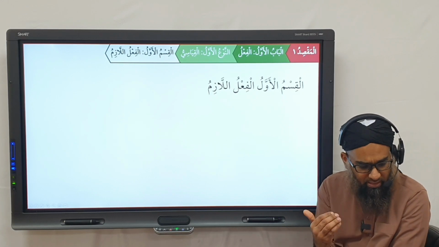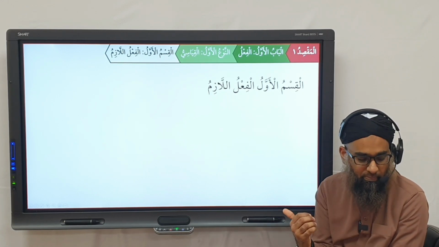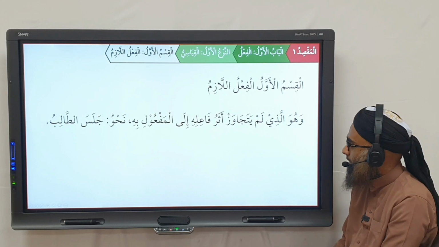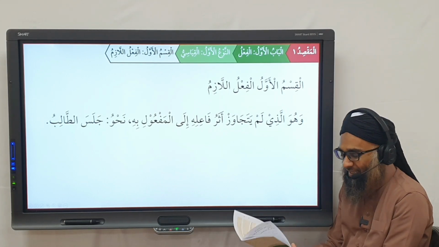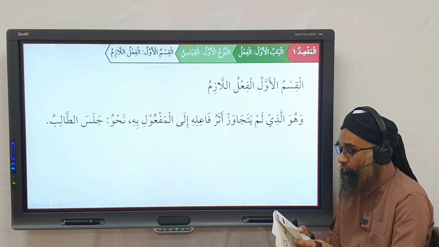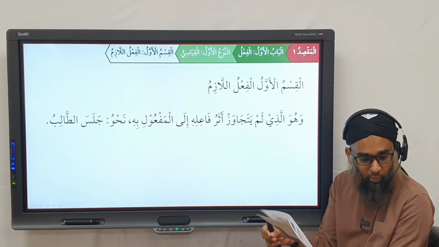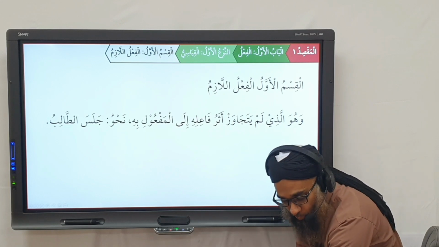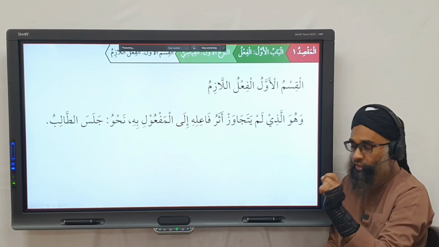The first type of qiyasi verbs is the fa'l al-lazim. What is the fa'l al-lazim? Obviously in sughra, we didn't define it, we just explained it in English. But now here in the Wusta, we're going to explain what is the fa'l al-lazim. You know what fa'l al-lazim is? Because it was explained in English to you what the lazim was. But we can do the Arabic definition.